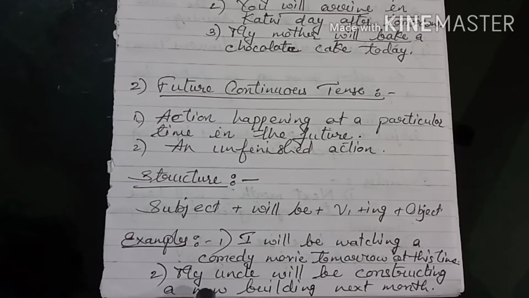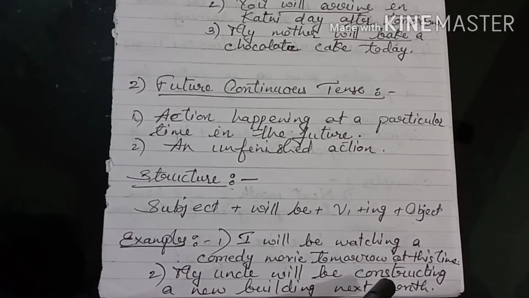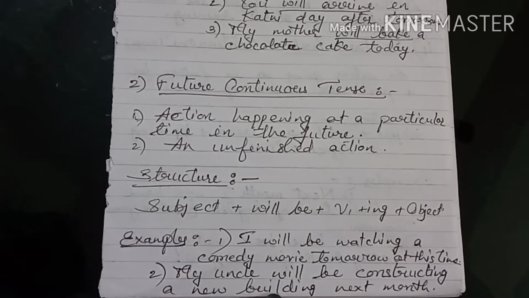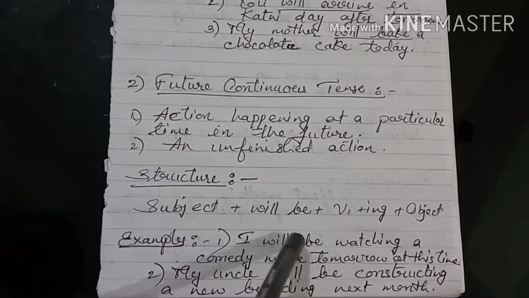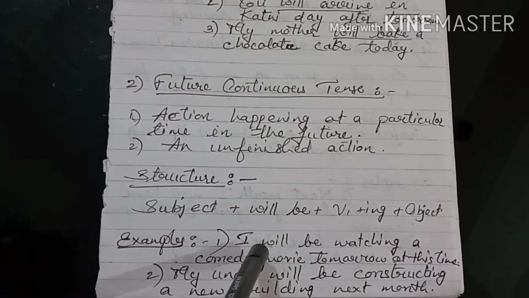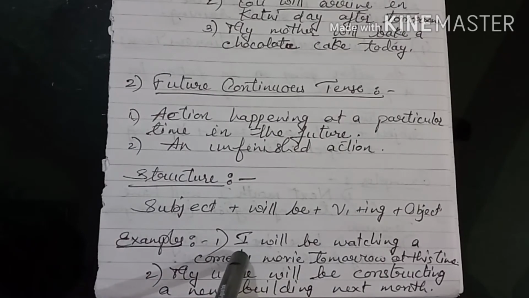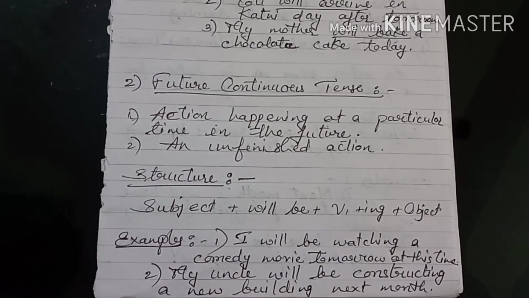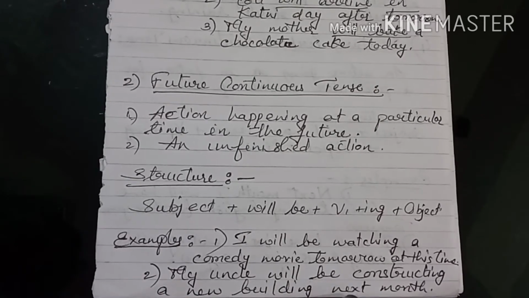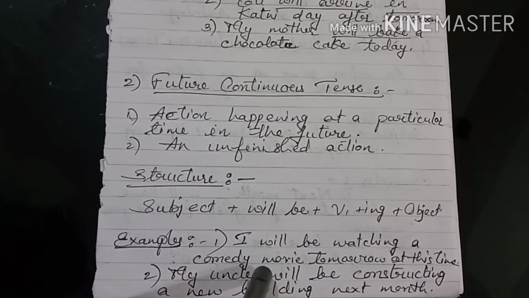Next example, my uncle will be constructing. Construct first form of verb plus ing. My uncle will be constructing a new building next month. So these two actions tell us about those actions which will be going on at a particular time in the future, at a given time. So the time in the first sentence given is tomorrow at this time, and in the second sentence the time in the future is next month. So uncompleted actions in future.